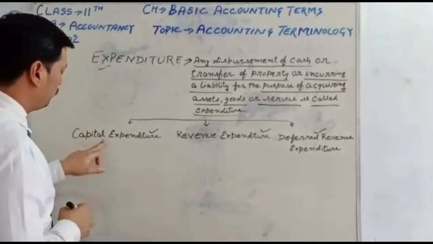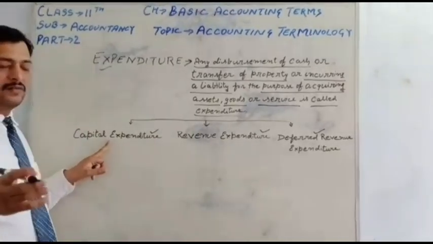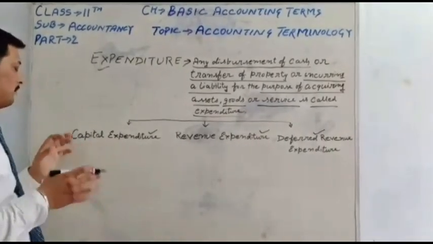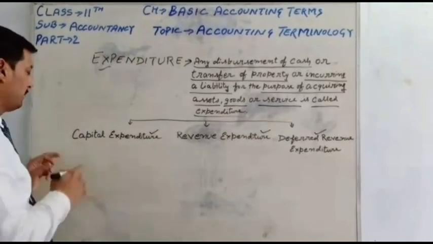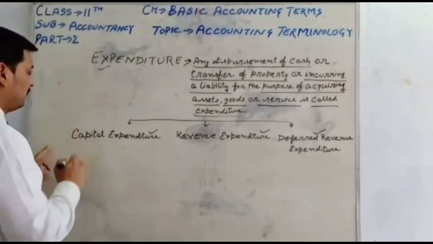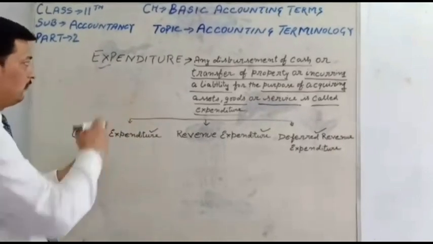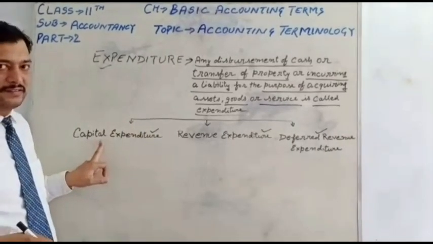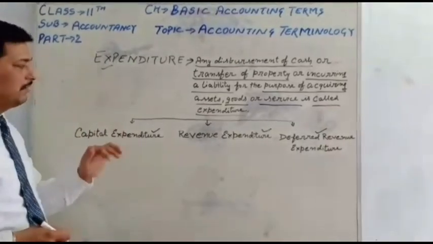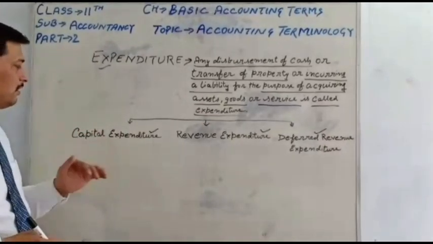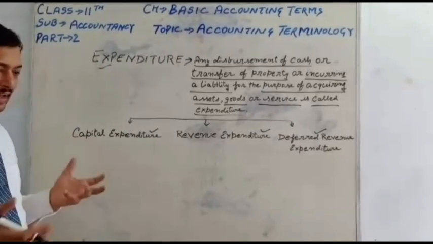When the firm expends an amount for increasing the fixed assets. Before this topic, I will discuss the meaning of fixed assets. So, when the company expends money for acquiring fixed assets.